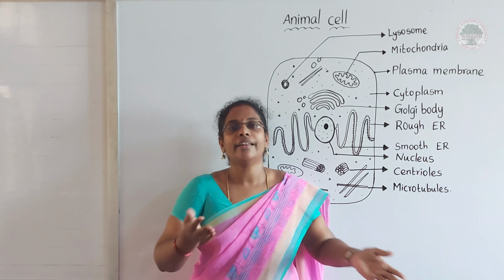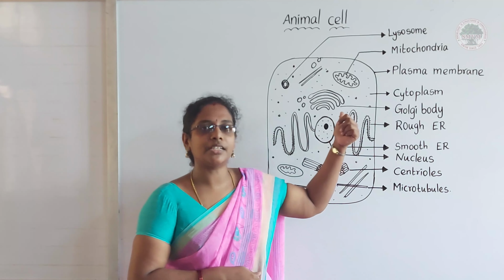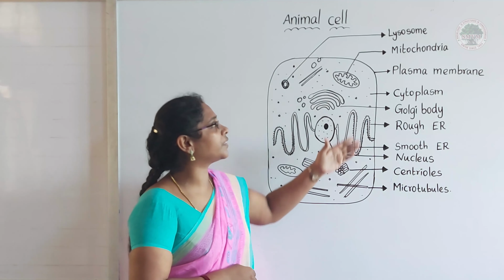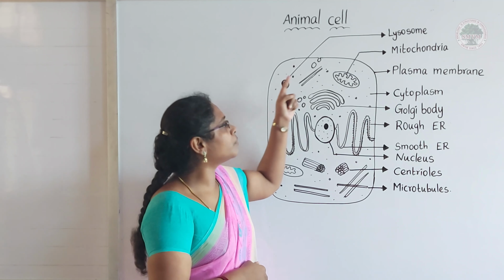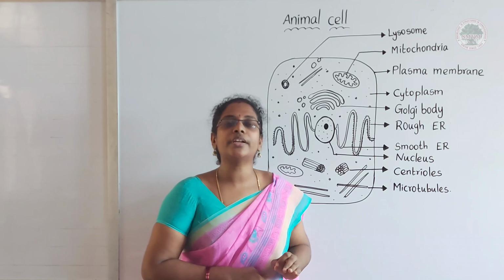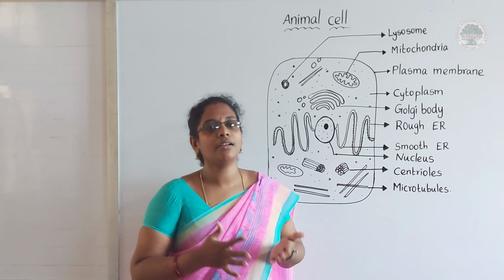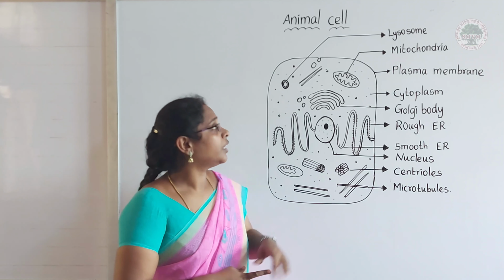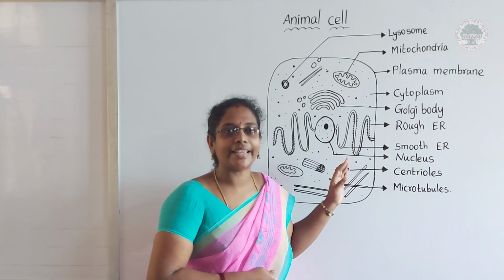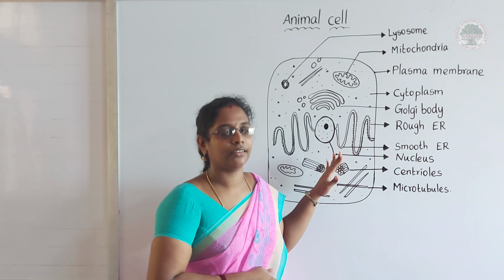Now we are going to discuss the structure of a typical animal cell. If you see the structure of a cell, the outermost layer is the cell membrane, also called the plasma membrane. This protects all the other cell organelles present inside.